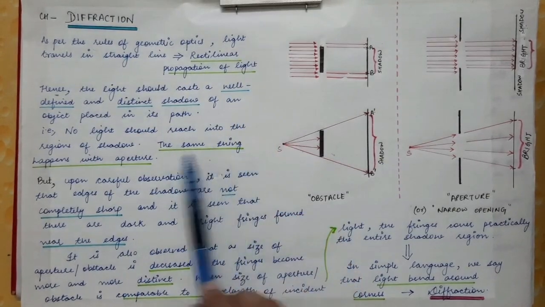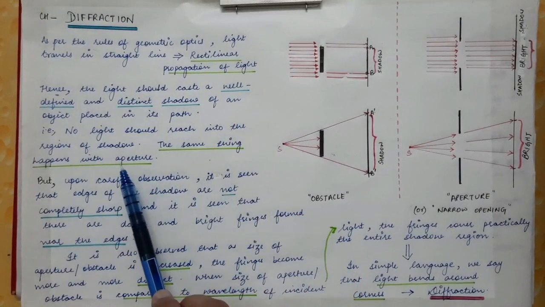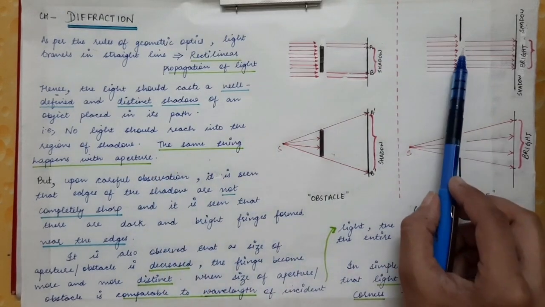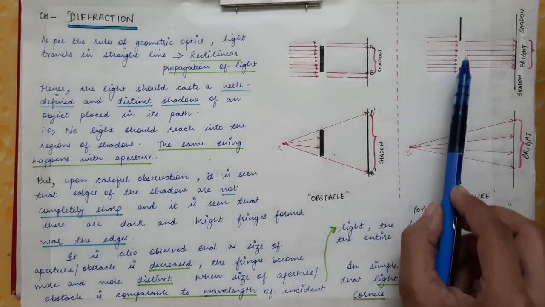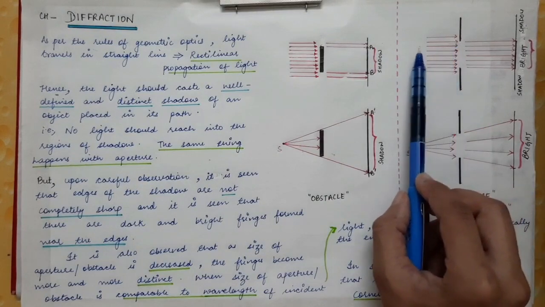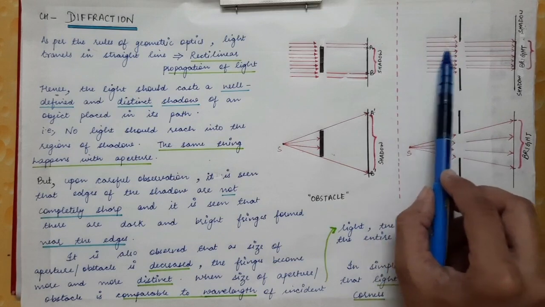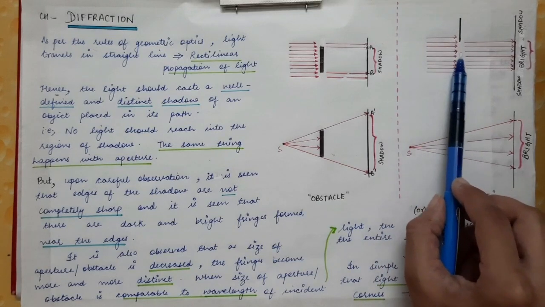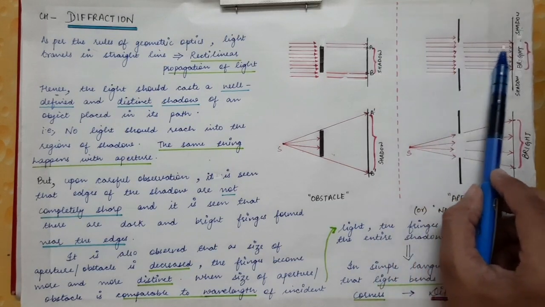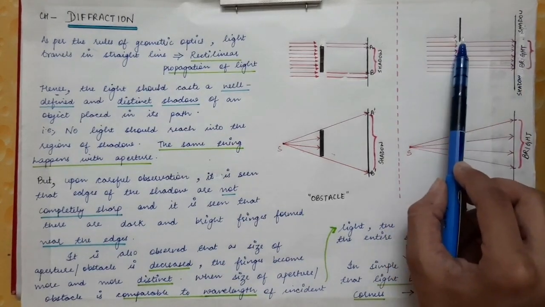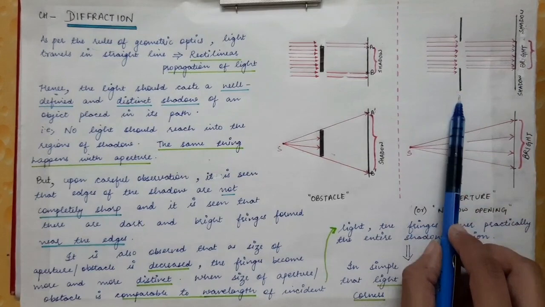Now the same thing happens with the aperture. Now what is an aperture? It is a small opening. Here we have shown an aperture. This is the small opening. Light rays fall on this aperture, and the light rays which are not obstructed by the obstacle will easily pass and fall on the screen, whereas the light which is obstructed by these parts.